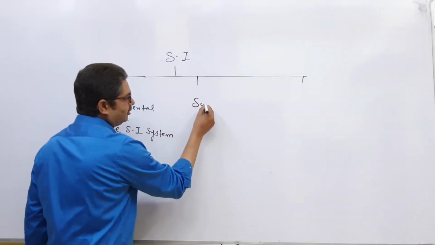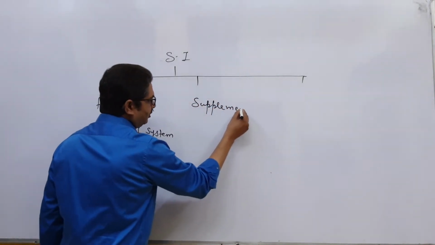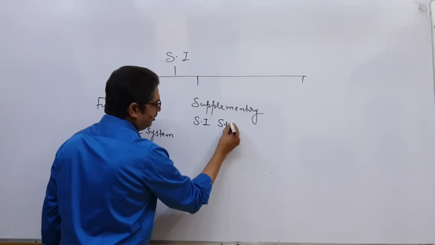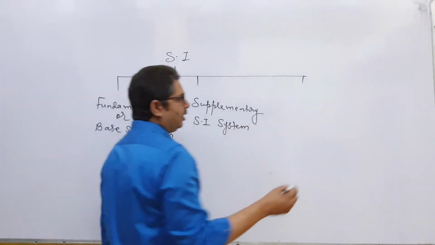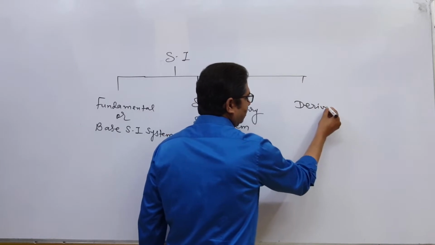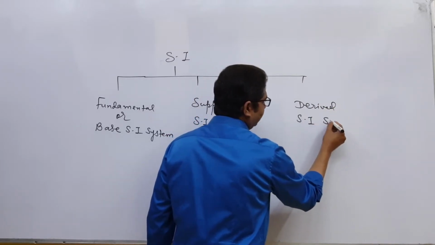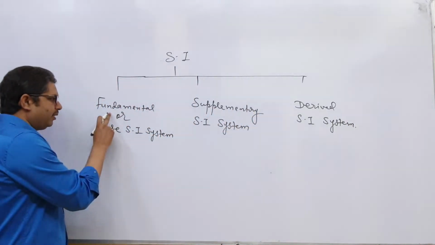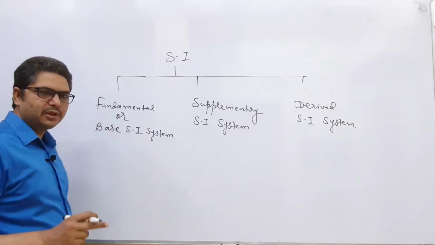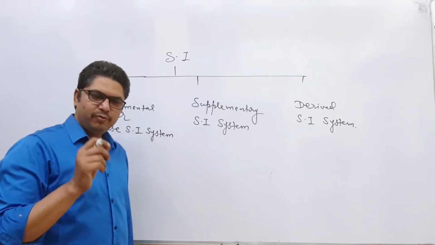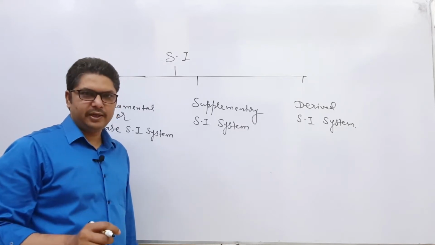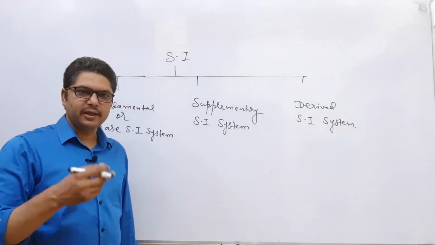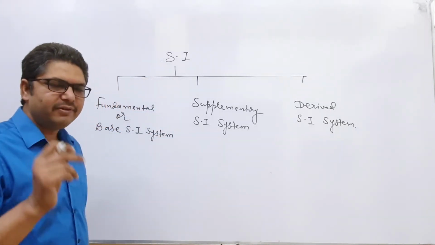Second is supplementary SI system, and third is derived SI system. Student, fundamental or base SI systems are those in which the physical quantity does not depend on other physical quantities. This means that they are independent, and they are 7 in number.